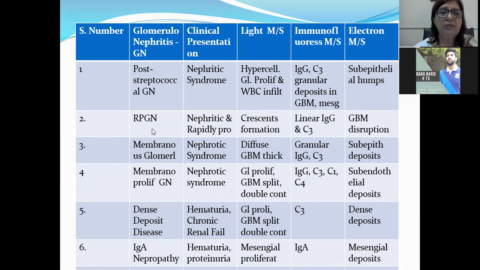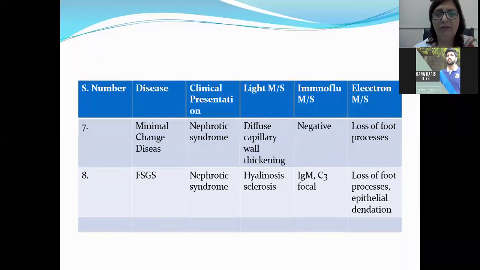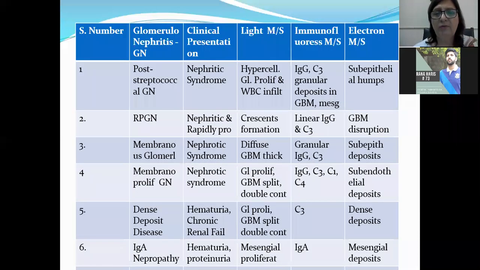And under the electron microscopy, you can see subepithelial humps. Then rapidly progressive glomerulonephritis also presents with nephritic syndrome, and it is rapidly progressive. Crescent formations are seen in the glomerulus. I told you the epithelial cells of the Bowman's capsule proliferate and occlude the Bowman space, and there is going to be crescent formation with the capillary loops affected, and there are going to be bloodless glomeruli because of the compression of capillary loops.